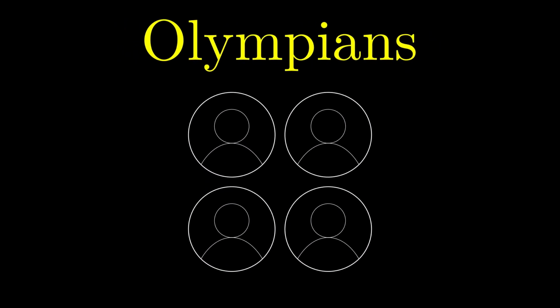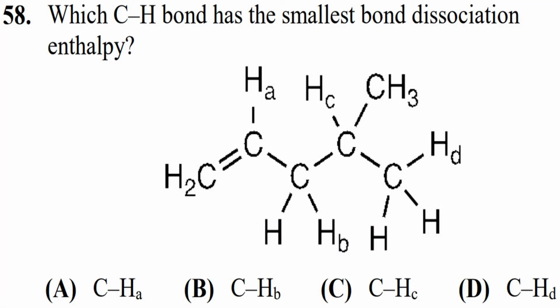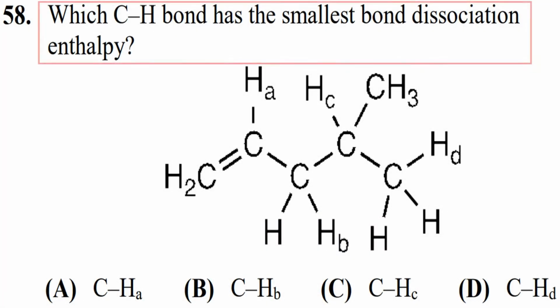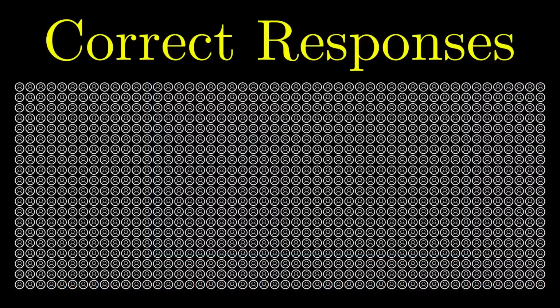Today's question is from part 1 of the 2019 national exam, where students were presented 60 multiple choice problems to complete in 90 minutes. Let's meet question 58. The question is remarkably short, and the molecule is not overly complex. So how many participants answered this correctly?